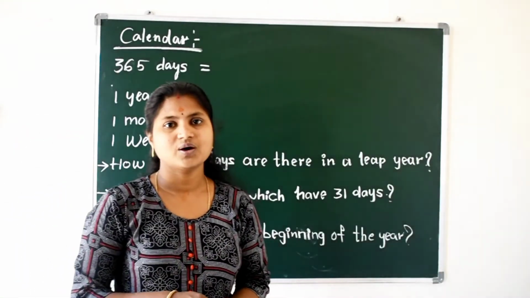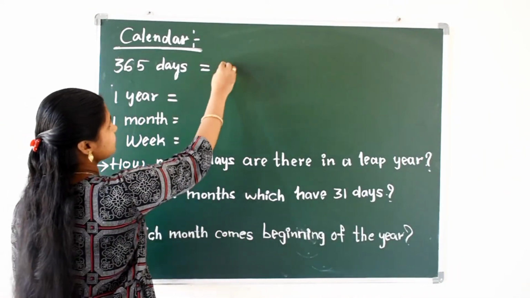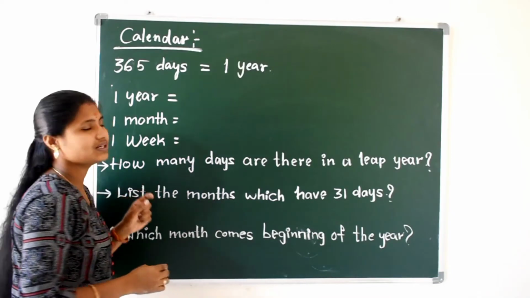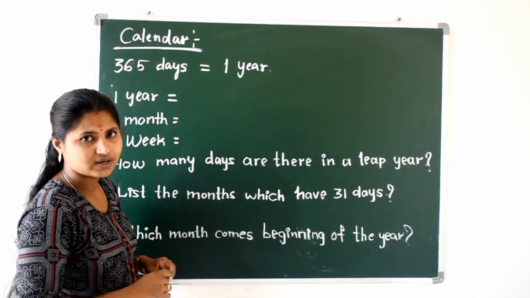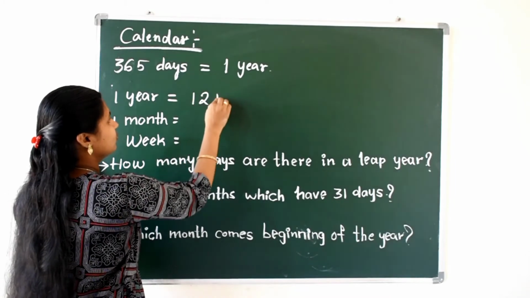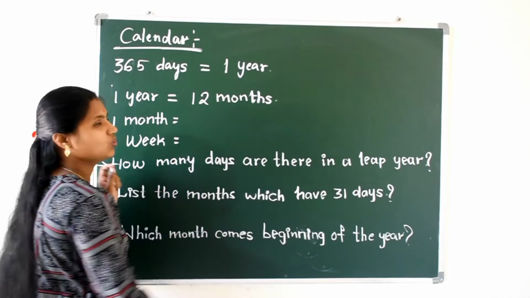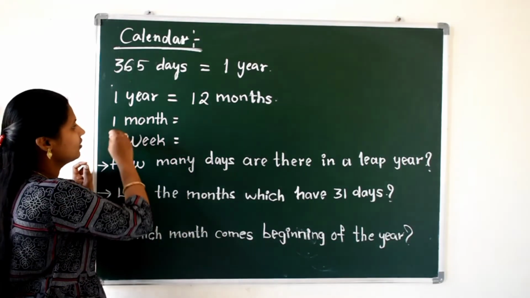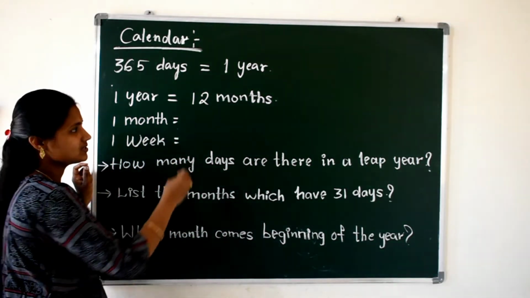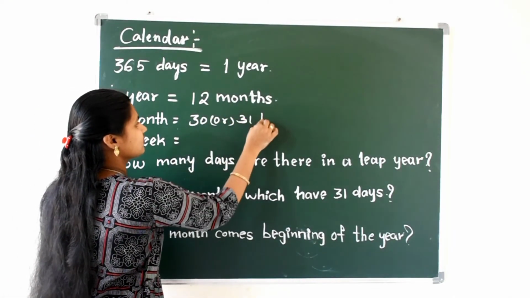Now see here, we have some bits. 365 days is equal to 1 year. 1 year is equal to 12 months. 1 month is equal to how many days? 30 days or 31 days, right?